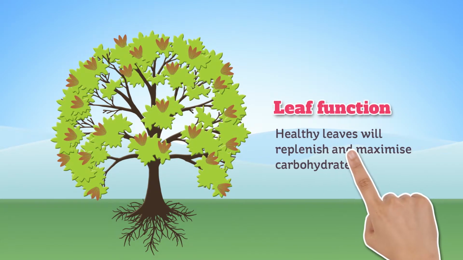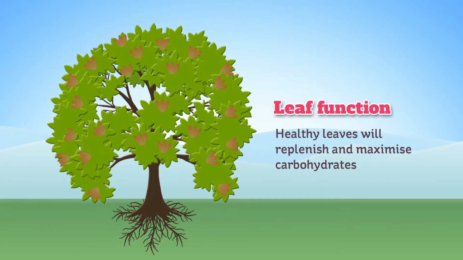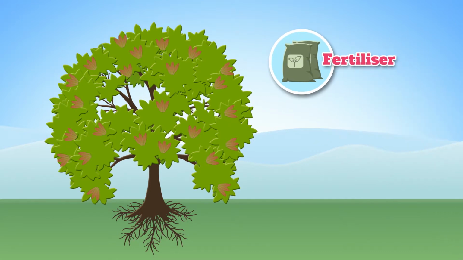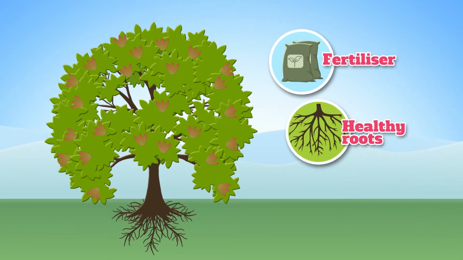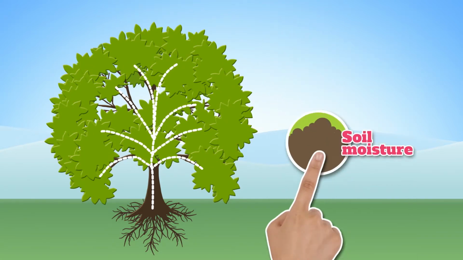The second target is leaf function. Leaves replenish carbohydrate reserves and large healthy leaves will maximize carbohydrate accumulation. An effective fertilizer program combined with a healthy root system will ensure adequate levels of nutrients are delivered to all parts of the tree, including leaves. This is fundamental to building the resources needed to consistently produce a good crop.